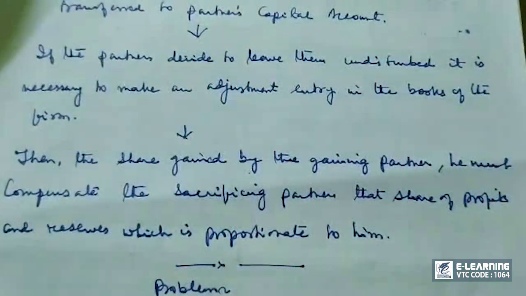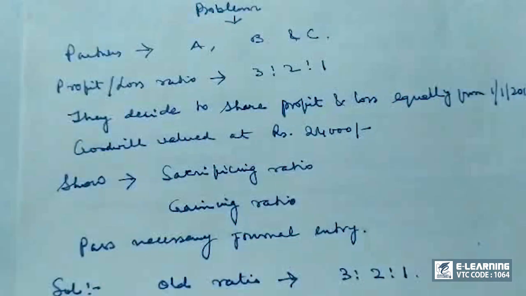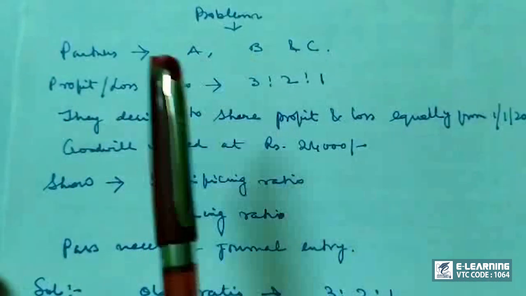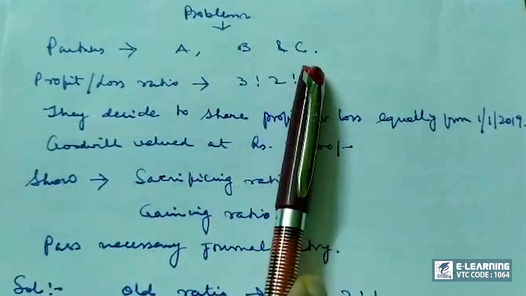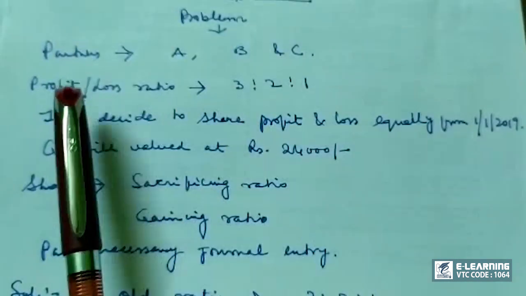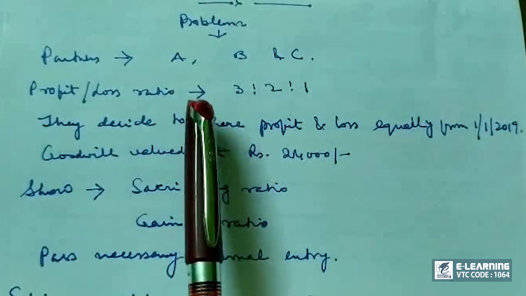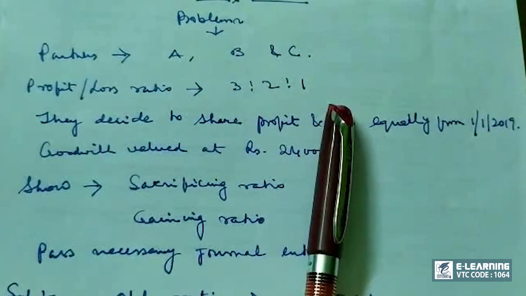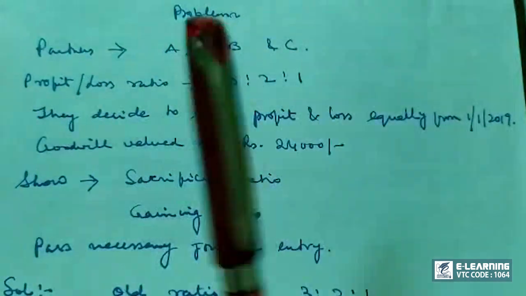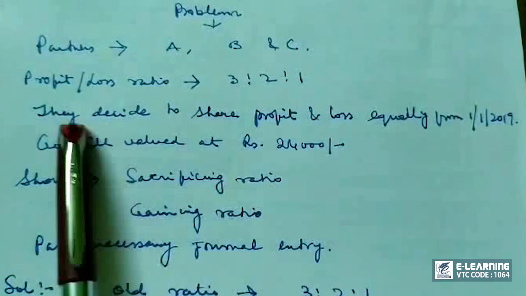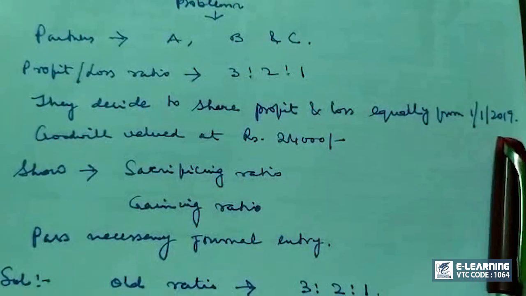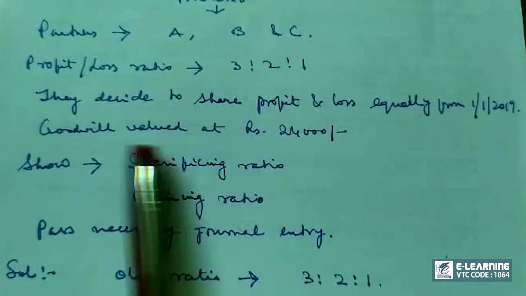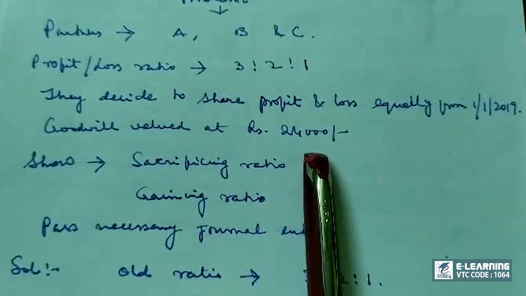Now, what we have studied, we will see in an illustrative example so that we can understand it. So here is a problem. There are 3 partners, A, B and C. Profit and loss sharing ratio is 3:2:1. Now these partners A, B and C decide to share profit and loss equally from 1st of January 2019, and goodwill is valued at rupees 24,000.